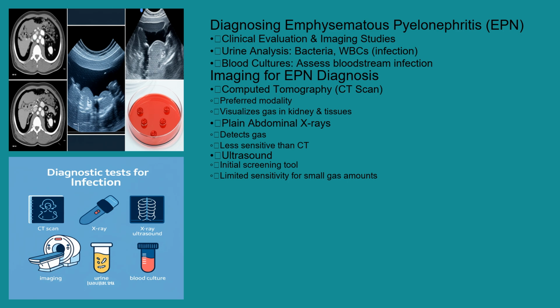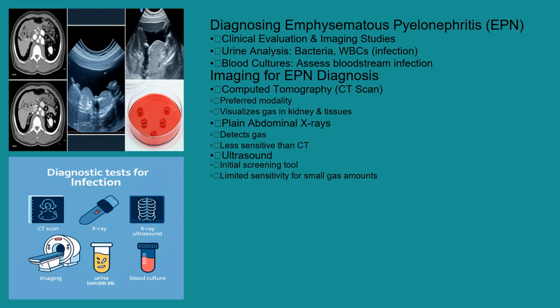Diagnosing EPN requires a combination of clinical evaluation and imaging studies. A urine analysis is usually performed to identify the presence of bacteria and white blood cells, indicating an infection. Blood cultures are also typically obtained to assess for bloodstream infection. The cornerstone of diagnosis is imaging, with computed tomography, or CT scan, being the preferred modality.